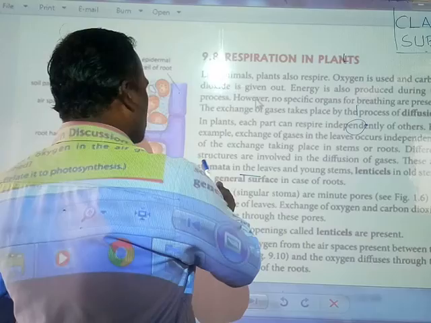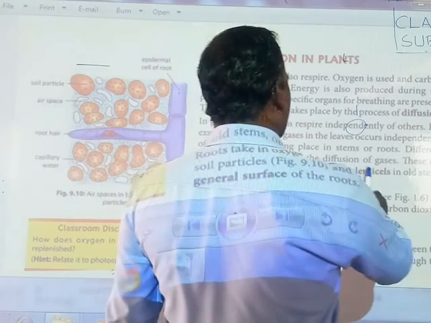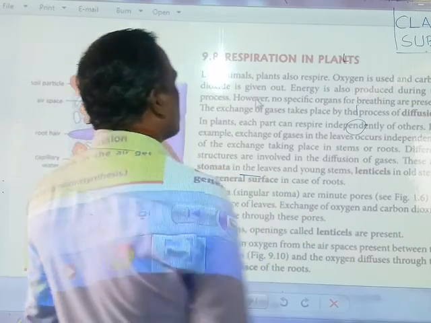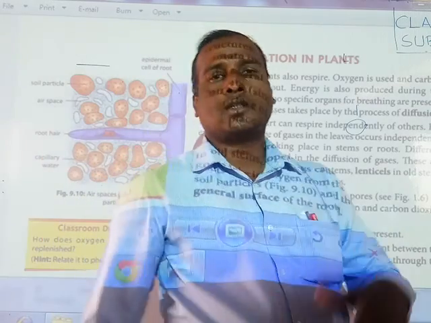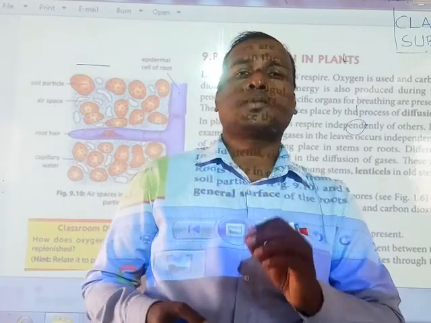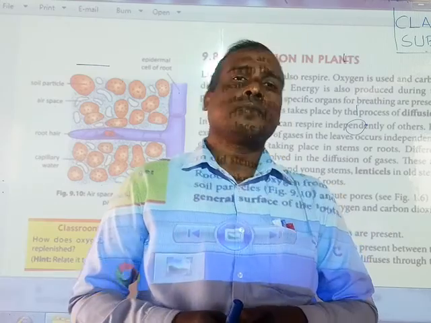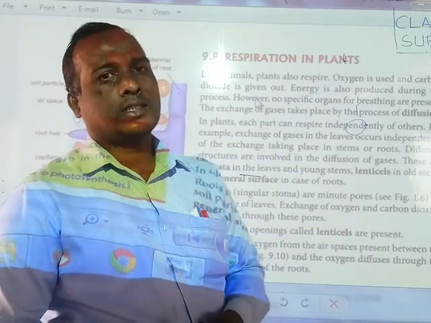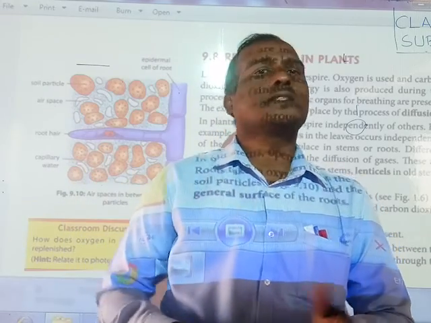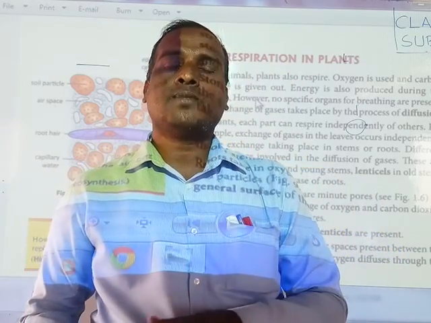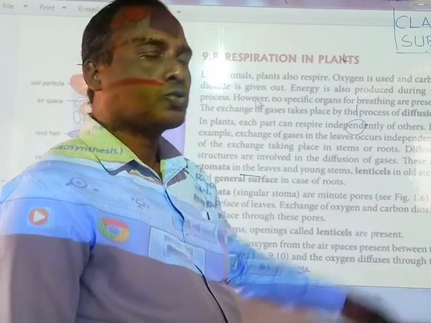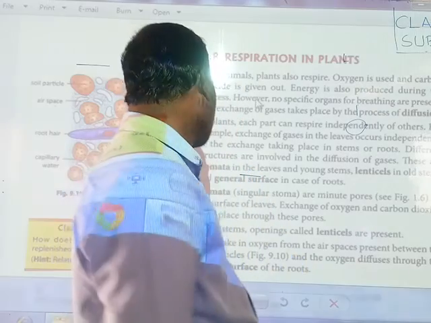There are stomata in the leaves and young stems, lenticels in old stems, and the general surface in the case of roots. So different parts of the plant act as different diffusion surfaces, and they are exchanging the gases. If you see the leaves, it is through the stomata that they exchange gases. In old stems it is the lenticels, and through the surface of the roots also it is exchanging gases.